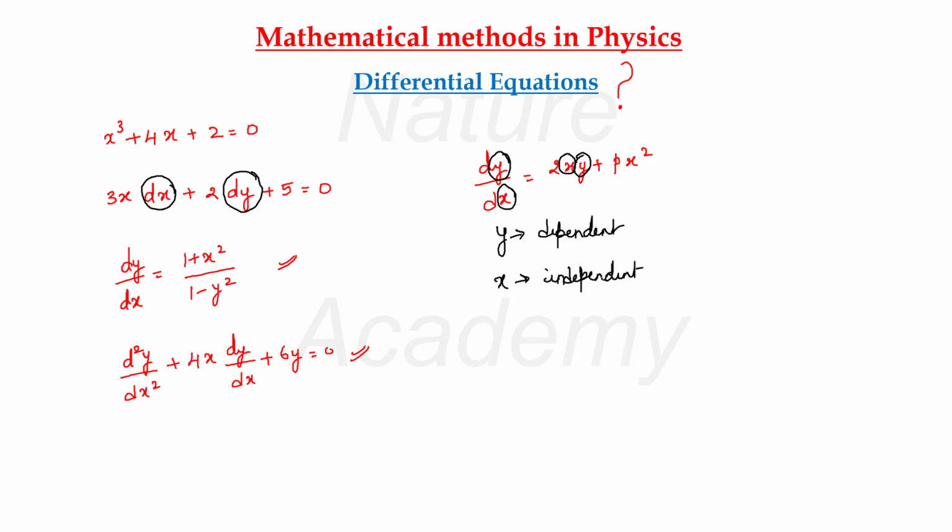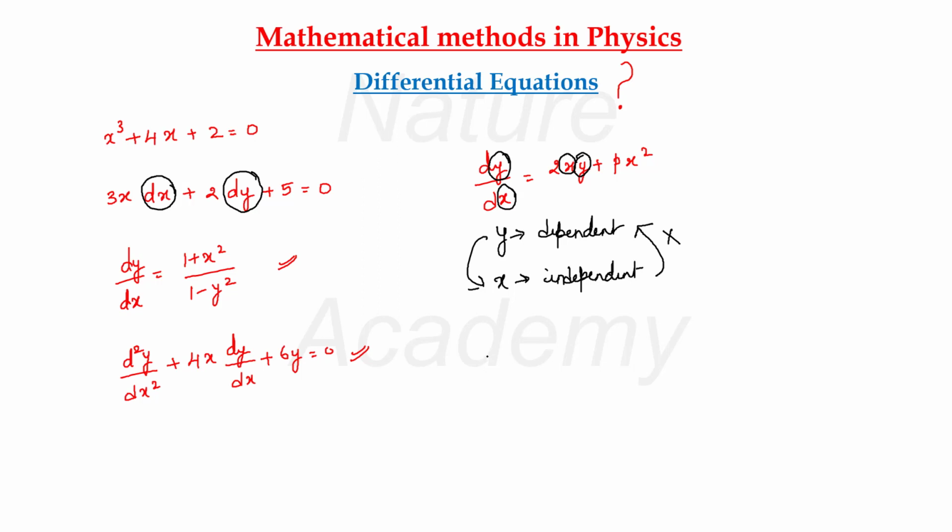Y is a dependent variable because it is depending on x. That is, y will change with respect to x. Whenever x is changing, y will change. But x is an independent variable because it does not depend on y. It is no bother whatever the value of y is, x will not change. But if x changes, y will immediately change because it is dependent on x.